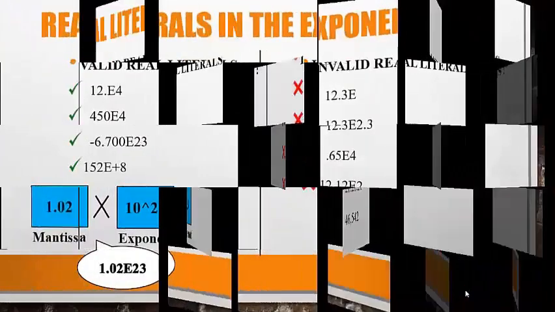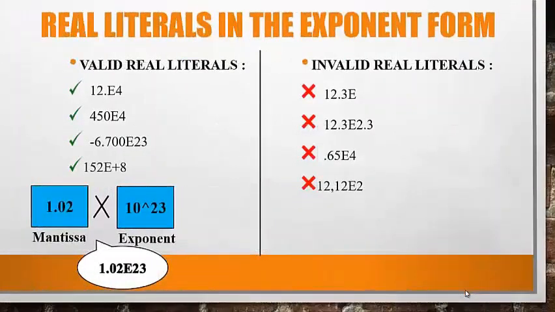A real literal in the exponent form consists of two components, mantissa and exponent. For example, 1.02 times 10 raised to 23 can be written in the exponent form as 1.02e23, where 1.02 is the mantissa component before e and 23 is the exponent, the component after e. Note that e23 represents 10 raised to 23.